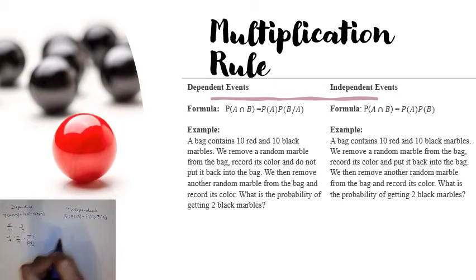The probability of event A, remember, is that we draw a black marble the first time. That is 10 out of 20, times the probability of event B. For event B, we're going to draw a black marble, but we did replace that marble, so the probability is still 10 out of 20. So this is just 1/2 times 1/2, which equals 1/4. The probability of drawing 2 black marbles is 1 out of 4.